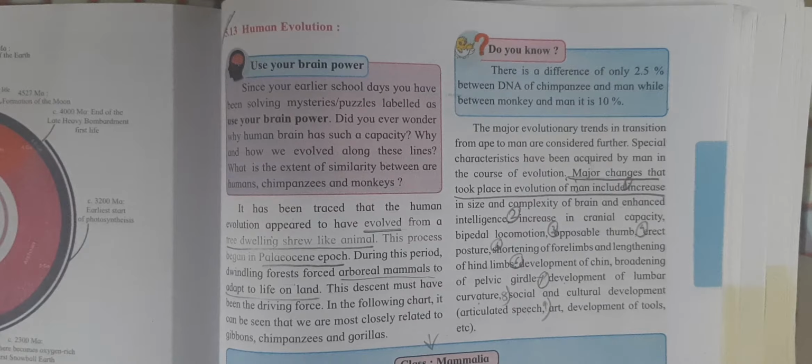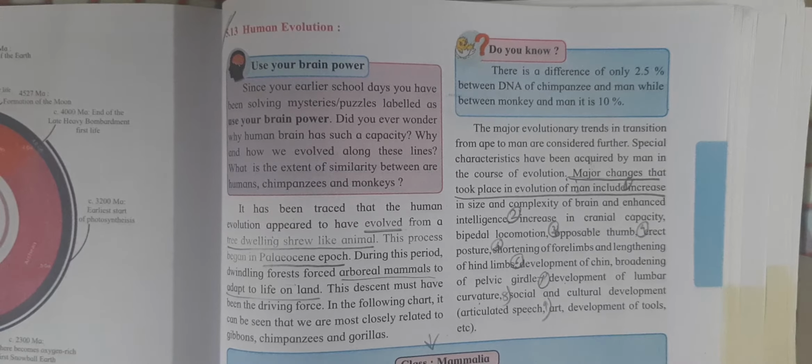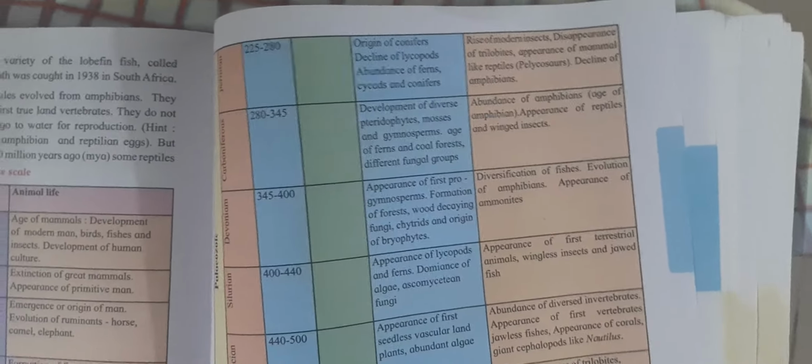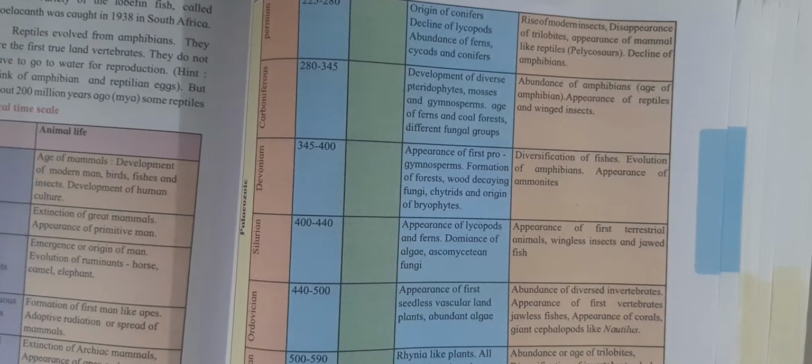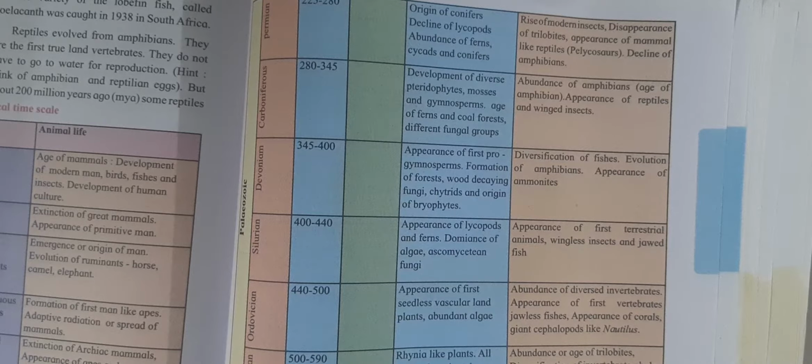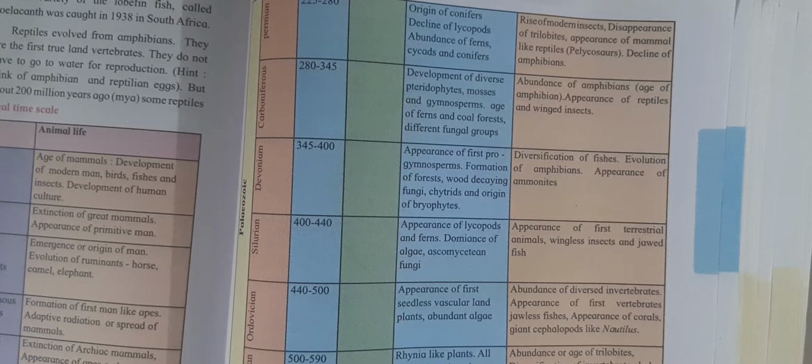Now, humans appear to have evolved from a tree-dwelling shrew-like animal, a very small animal which used to live on trees. This process began in the Paleocene epoch. Now, for this, you need to understand what the geological time scale is. If you see your textbook, on page number 110, the geological time scale is given. It shows the events from the origin of life on Earth to the current day, and in which sequence the events took place.